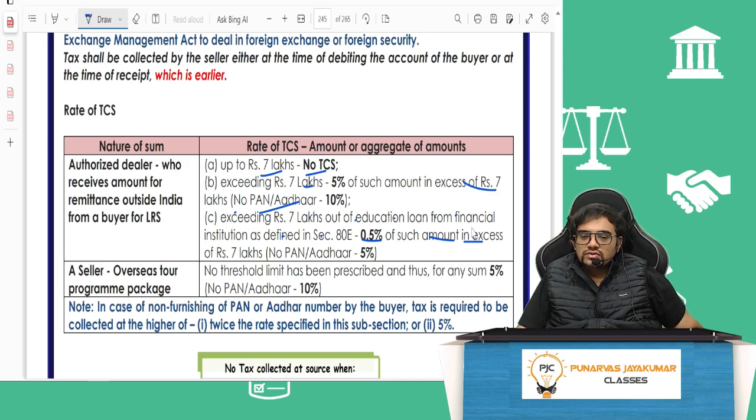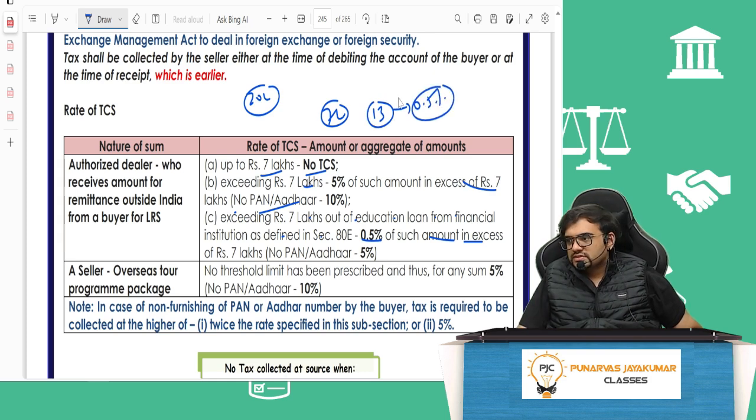I'll go to this authorized dealer, that is Western Union money transfer, etc., and say, give me 20 lakh, education loan. In that 7 lakh, no TCS. Extra 13 lakh. Then how much TCS you have to pay? 0.5% TCS for education loan.